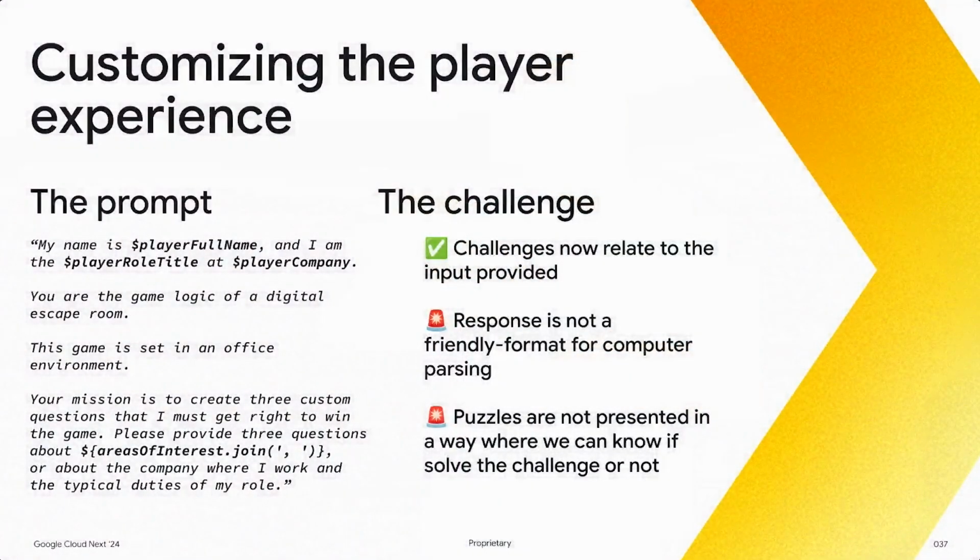So what we did was start iterating on our prompt strategy. The first thing we did was improve and add more detail to this prompt, increasing the text. Now it says, my name is, and then we enter the player's full name that we collected up front, and I am the whatever title and whatever company that was provided up front, right? So if I say I'm Jorge Coca, and I'm the head of engineering at Very Good Ventures, Gemini has a little bit of information about me, so I can start making that game experience unique and personalized.